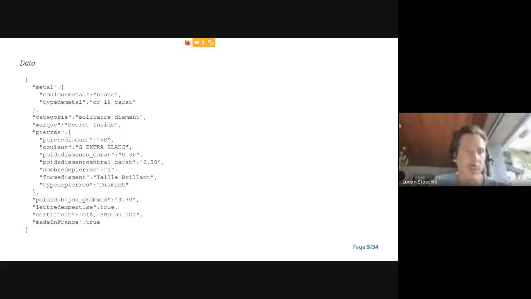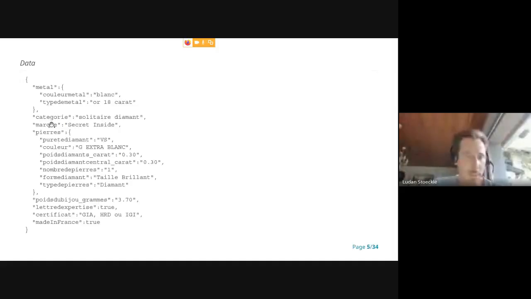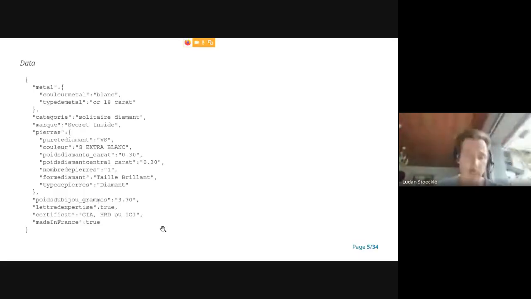So let's have a look at an example. This is JSON data about a jewel. We have structured information about the metal, so it's white gold, about the category, the brand, and the stones, the purity of the diamond, the size of the diamond, the number of diamonds, etc., the weight of the jewel. And the idea is to generate a nice text based on that data to describe this jewel. This is typically the kind of text that you can generate with an NLG based on this data. These are real texts produced by a natural language generator.